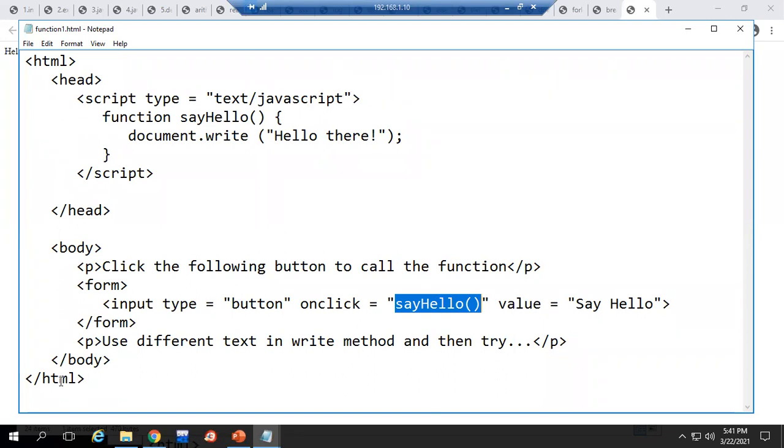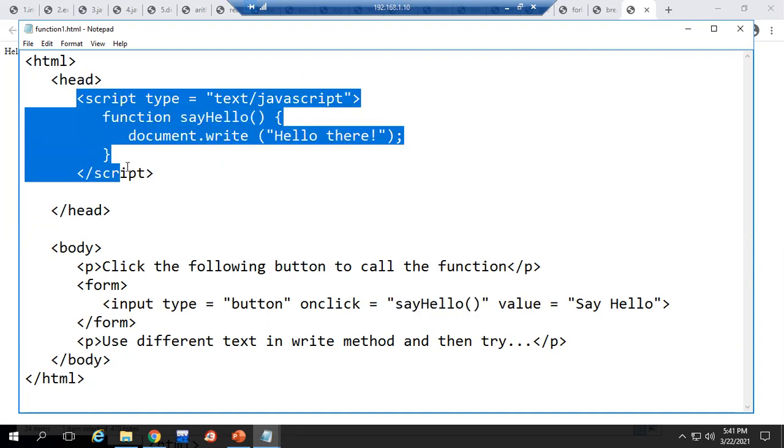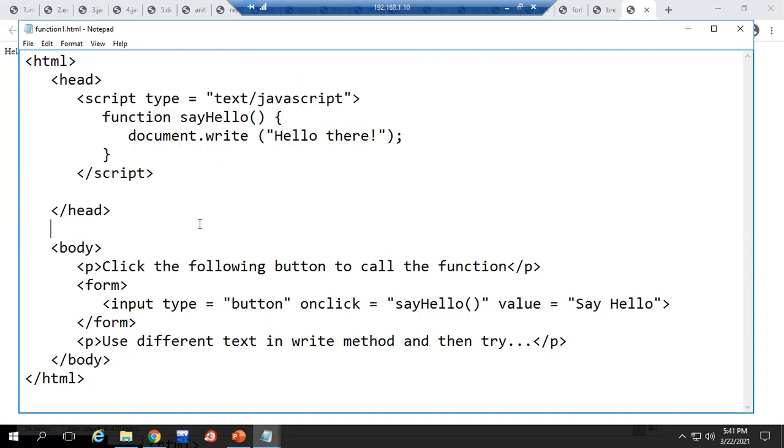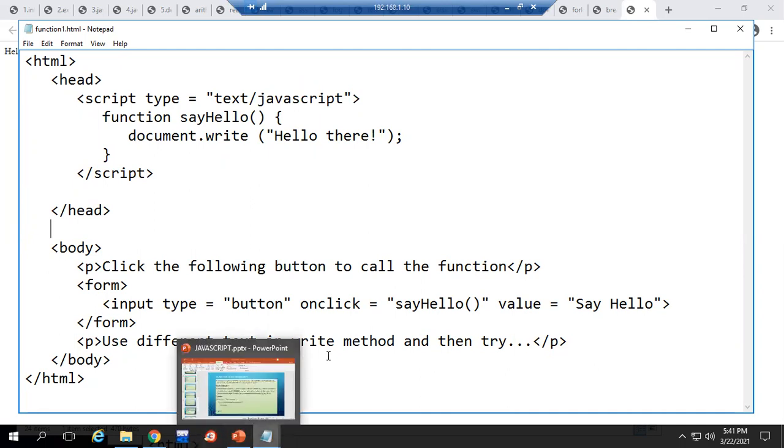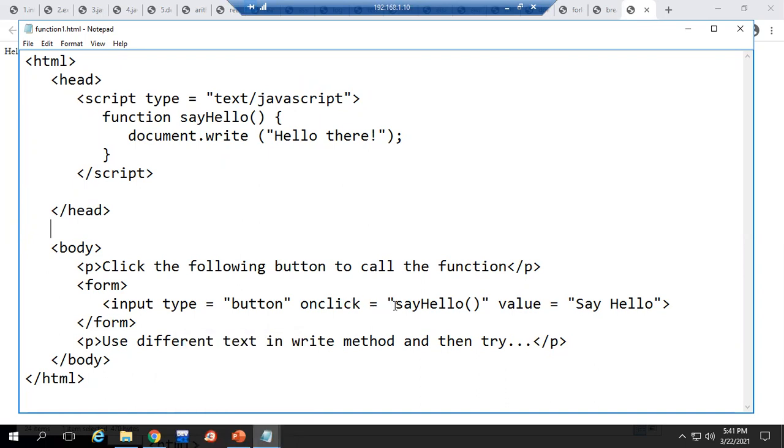This is in a single file only. See, the script tag I have given inside the head. When we clicked on the button, only hello there came.